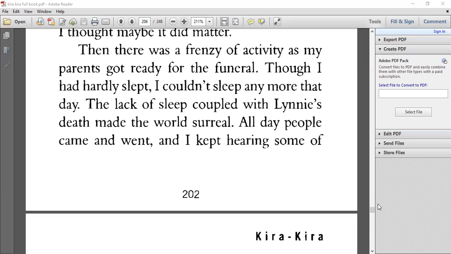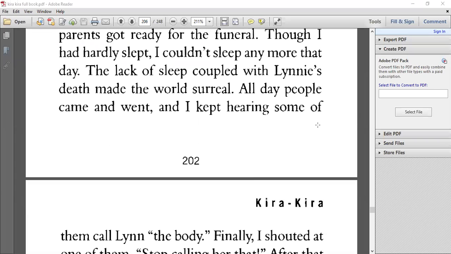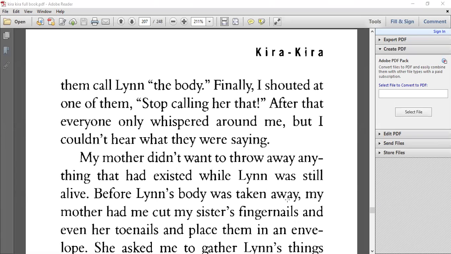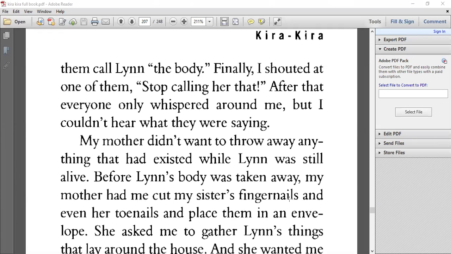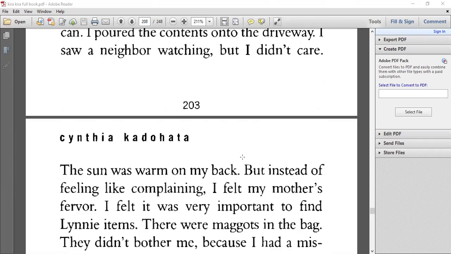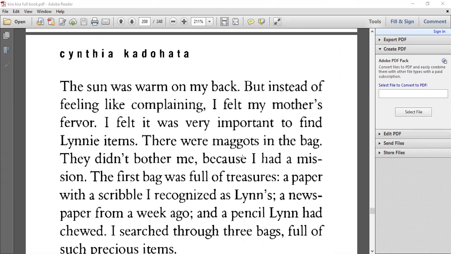Okay, and here, like you said, Tala, they do not want to accept the idea that Lynn is just a body. No, she is Lynn, and they want to give her her individuality and her uniqueness as the person that she was and is, as if she still exists and is alive. Okay, so we discussed this part. All right, so let's resume.